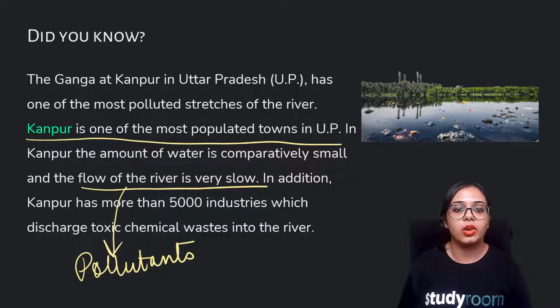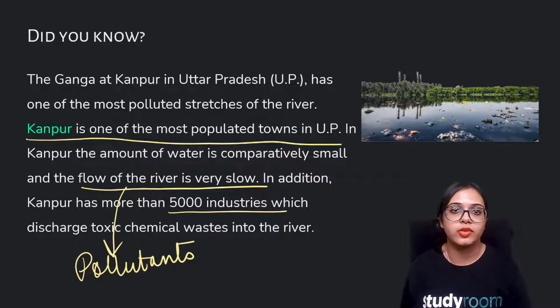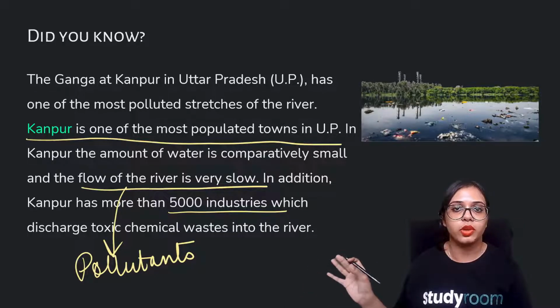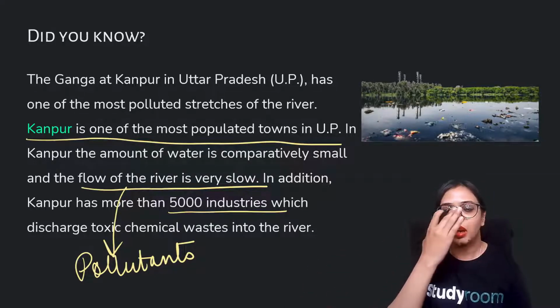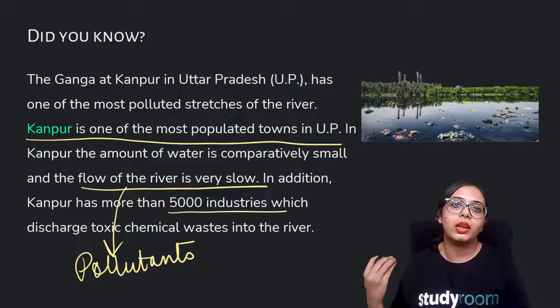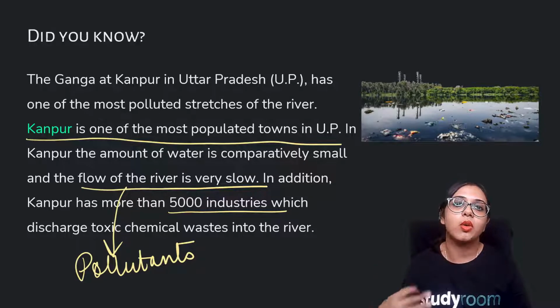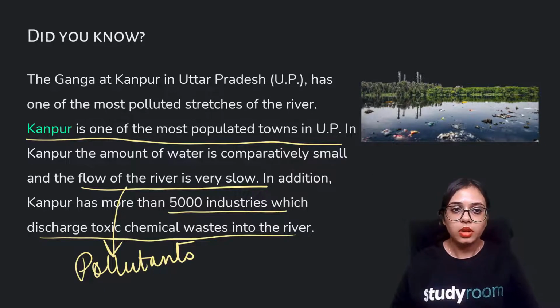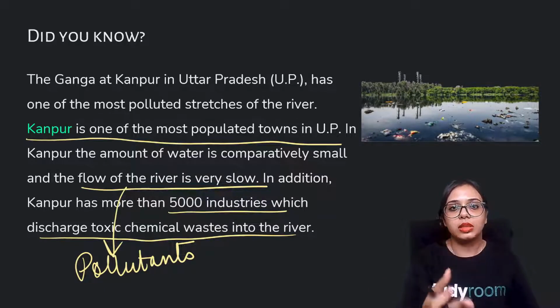In addition, Kanpur has more than 5,000 industries. So apart from the garbage that is freely being thrown into the river bodies, into the water bodies, there are 5,000 industries, and the waste, the effluents that are getting out of those industries, are also being disposed into the river. So the discharge of those toxic chemical wastes is also ultimately going into the water body, especially inside the Ganga river.